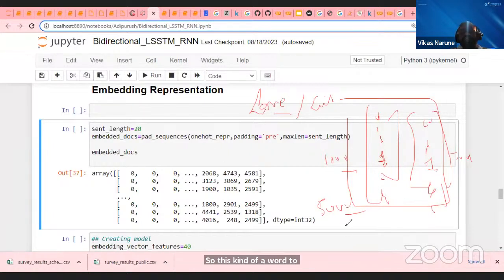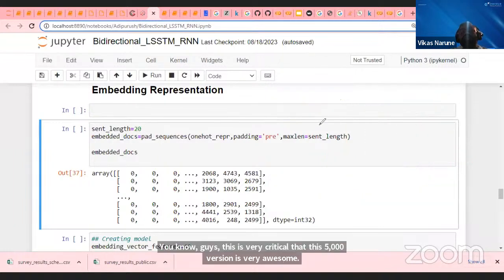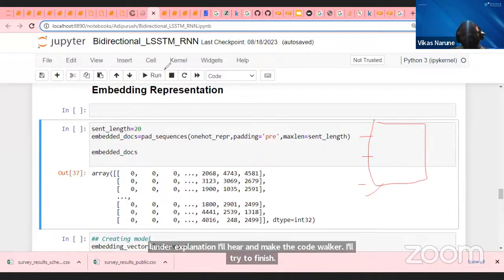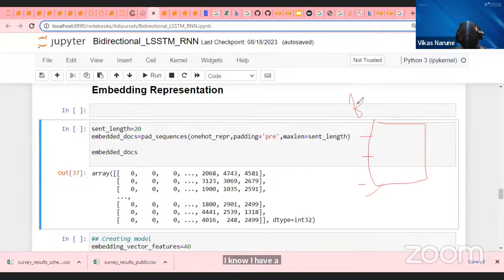You know, guys, this is very critical, that this 5,000 size is a very high dimension. So that is getting converted into a kind of feature representation. Means what? Try to understand. I'll give a one-liner explanation and then do the code walkthrough and try to finish within 2 minutes, guys. I know I have only the last 2 minutes. So give me 2 minutes and I'll explain what the feature representation is.